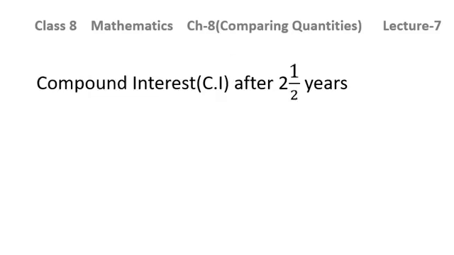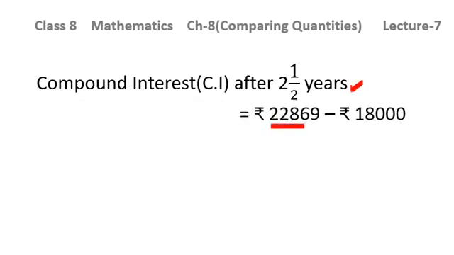So the amount after 2.5 years will be 22,869. Then we need to find the compound interest after 2.5 years. So the formula is amount minus original principal. So it will be 22,869 minus original principal. Original principal is 18,000. So we need to subtract these two, and your answer will be 4,869. So this is the compound interest after 2.5 years.